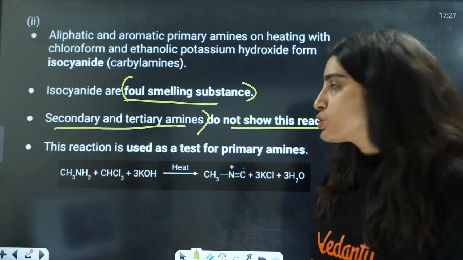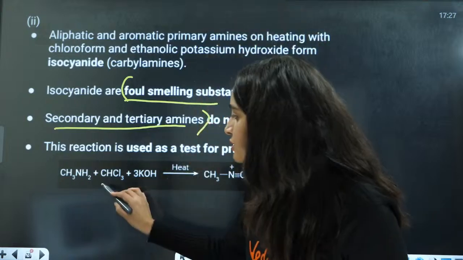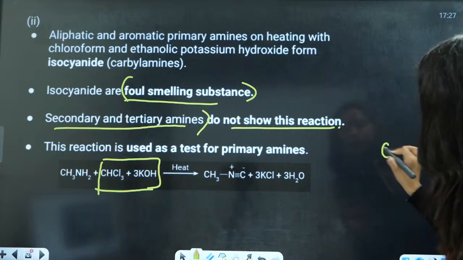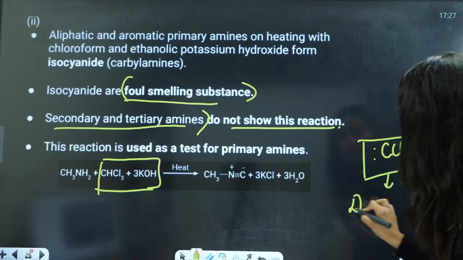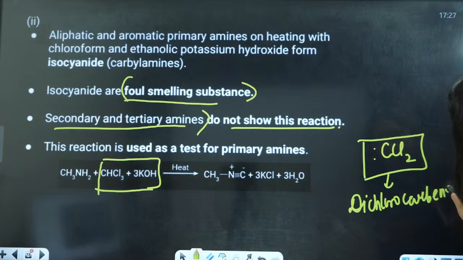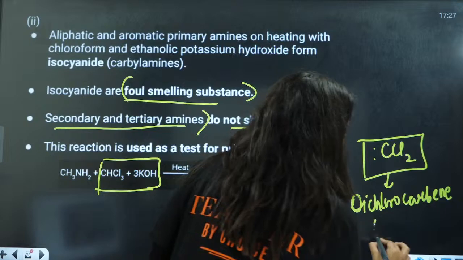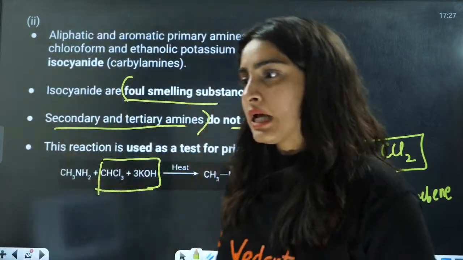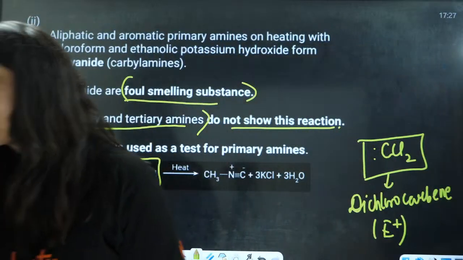Now what do we use here? We use the same reagents that we use in Reimer-Tiemann reaction, that is chloroform with KOH. And it is going to form an electrophile, that is CCl2, dichlorocarbene. This dichlorocarbene is the electrophile here. Understood everyone? Perfect.